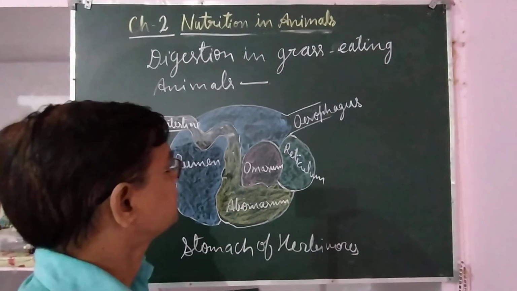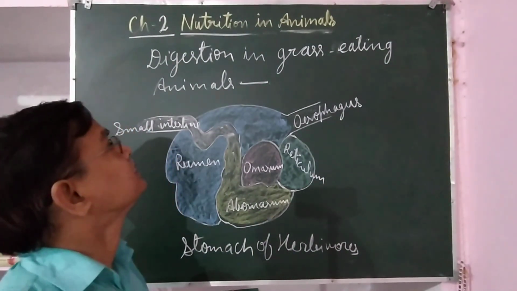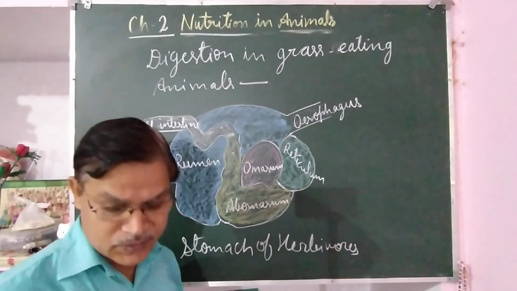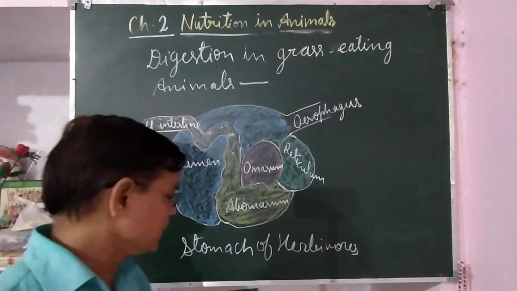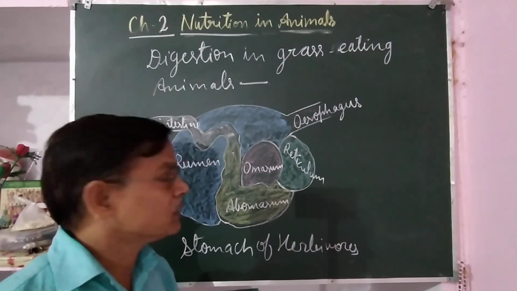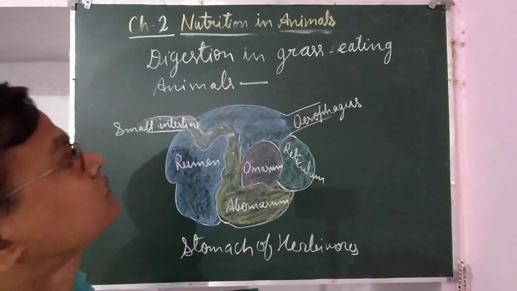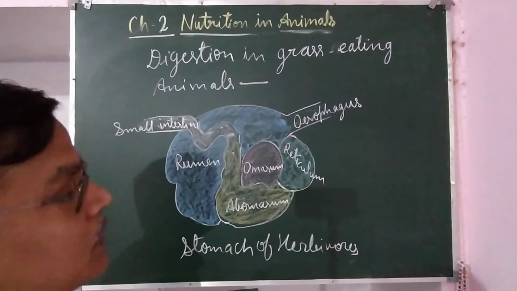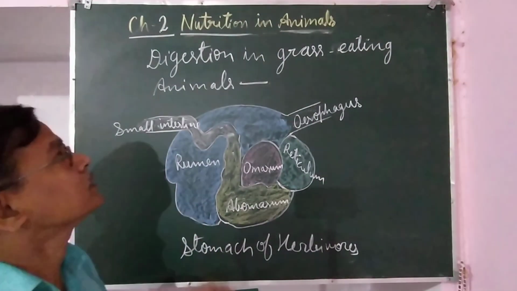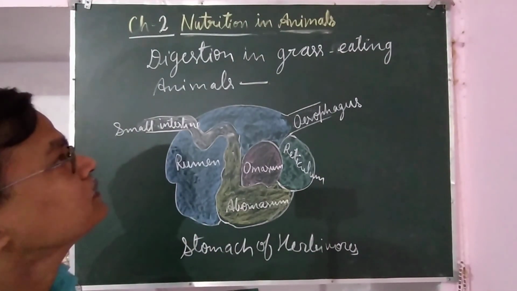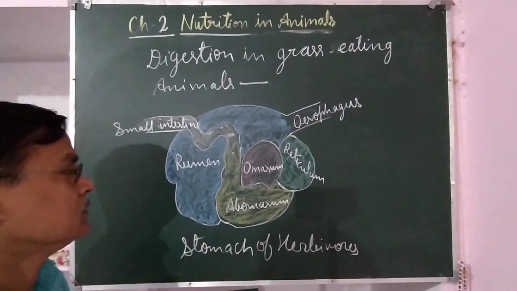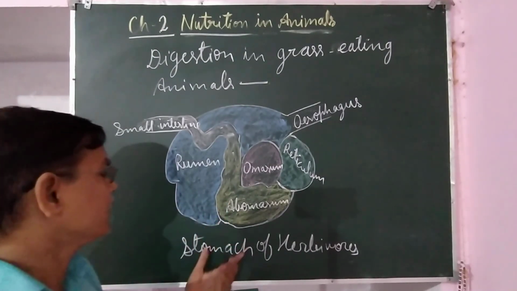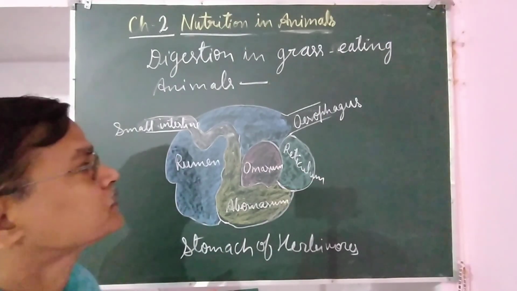Hello students, today we will discuss digestion in grass eating animals and after that digestion in amoeba, how amoeba takes food and digests it. First of all we will discuss digestion in grass eating animals. So I have drawn the diagram of the stomach of herbivores.